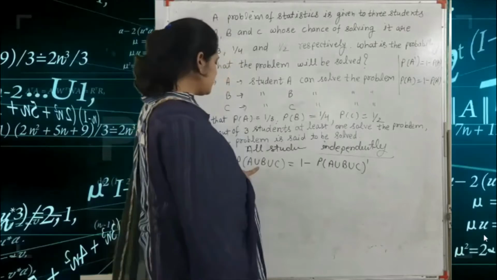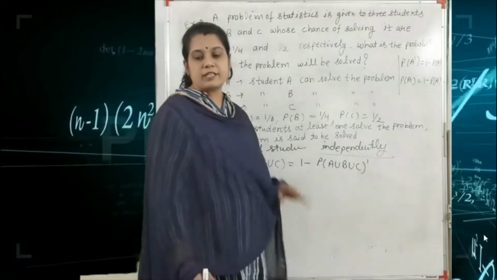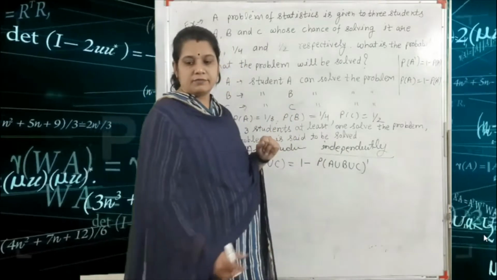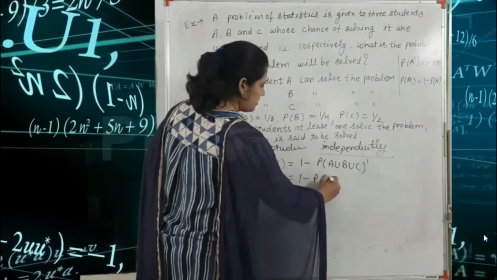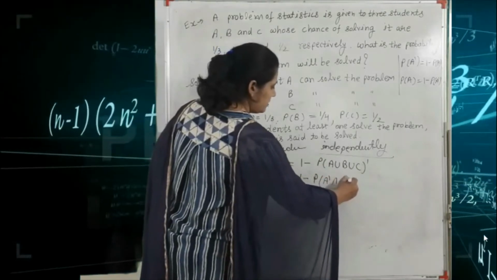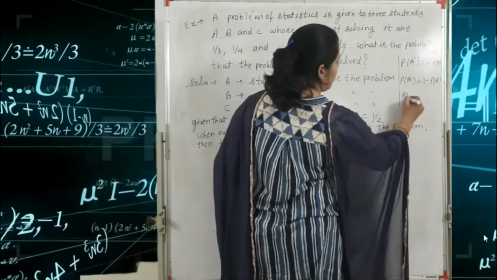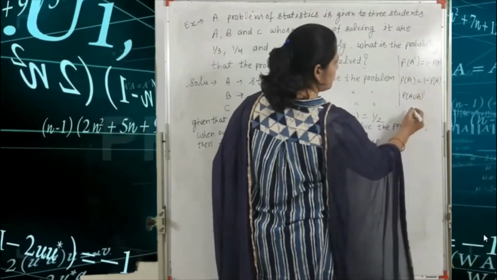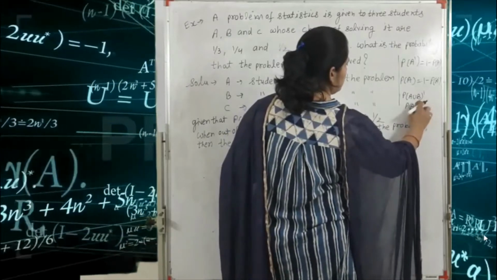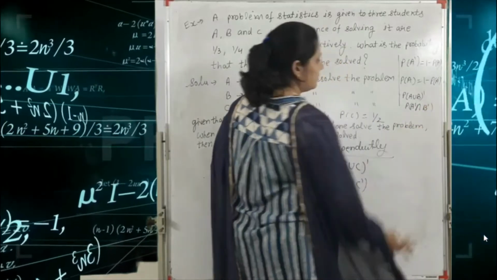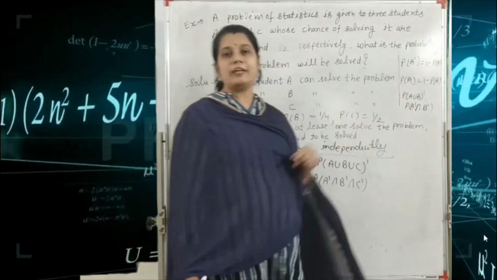So P(A union B union C) is equal to 1 minus P of (A union B union C) dash, which is 1 minus P(A dash intersection B dash intersection C dash).